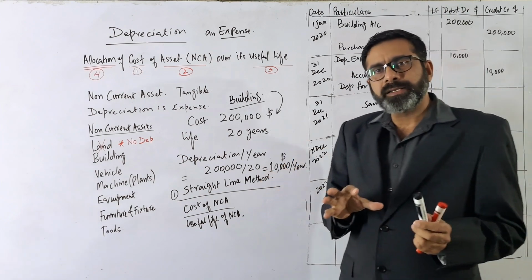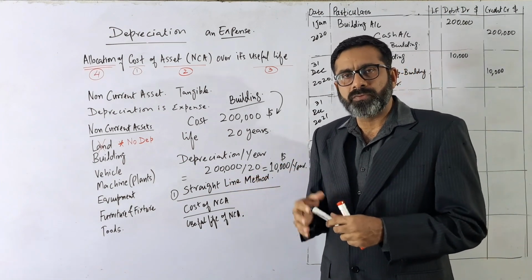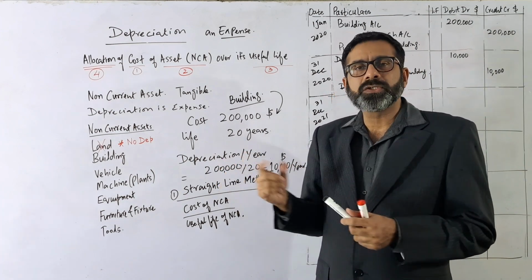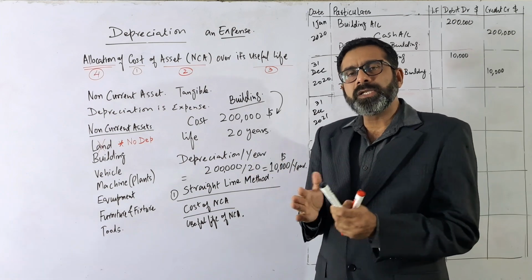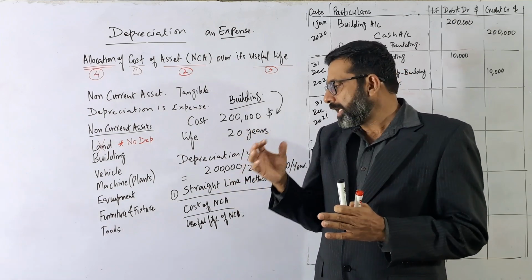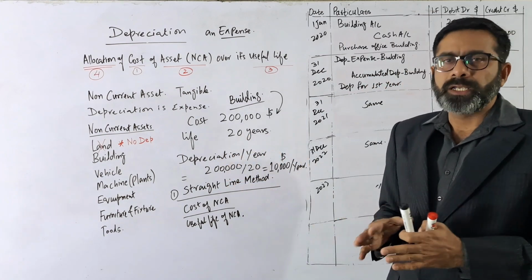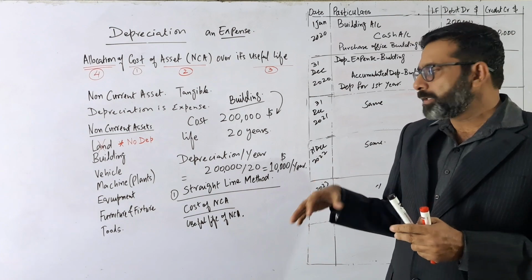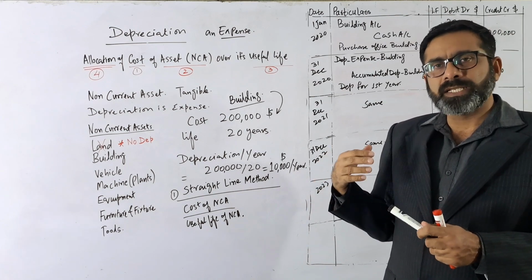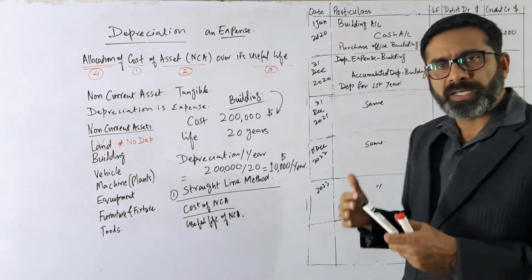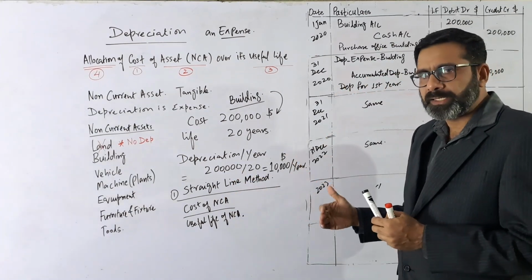But when we are writing the asset in the books of the account, we are not writing the cost of the asset as 200,000, because 1 year it is used, so it's depreciated for 1 year, so 10,000 is reduced. So now its value is not 200,000 in the books. Book value, or what we say the net book value, is only 190,000 because it is depreciated by 10,000.